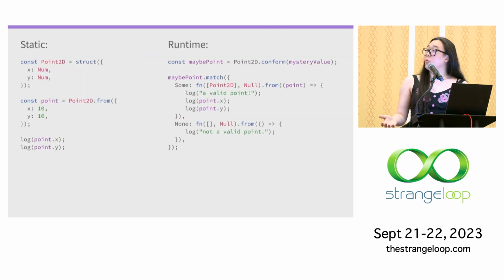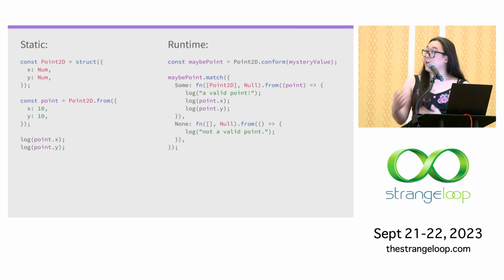And so this means that no matter where a value comes from and what we know about it, we always have a way of getting static guarantees on a type. So if the type of value is known statically, we use from, and if it's not, we use conform, and then we also have to handle the case where it's not valid. And this is one of the strengths of Ectype's approach.